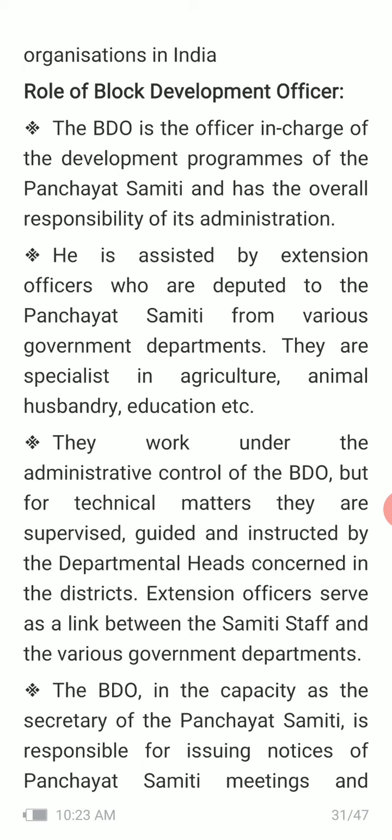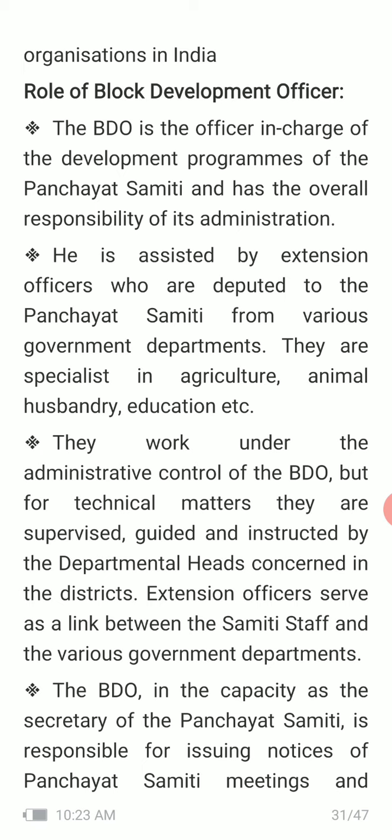Next is the role of the block development officer. For the administration of the panchayat samiti or taluk panchayat, the block development officer is the head. So what is his role? The BDO, that is block development officer, is the officer in charge of the development programs of the panchayat samiti and has the overall responsibility of its administration, and he is assisted by extension officers who are deputed to the panchayat samiti from various government departments, and they are specialists in agriculture, animal husbandry, education, etc.